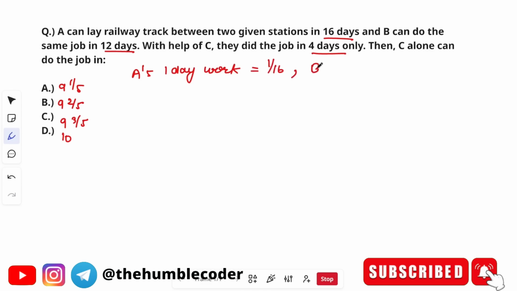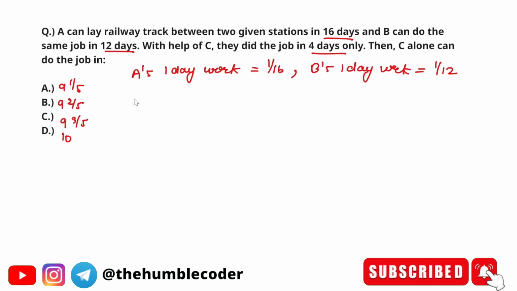In the same way, B can do the work in 12 days, so the 1 day work for B will be 1 by 12. Also it is told that with the help of C, they did the job in 4 days only. That means that if A and B and C work together, they can do it in 4 days.